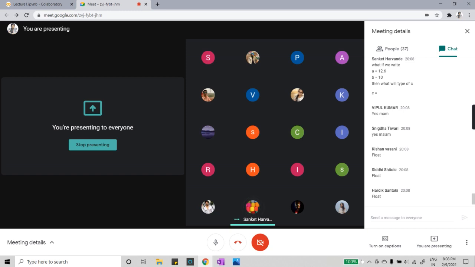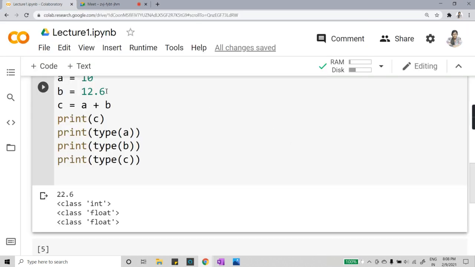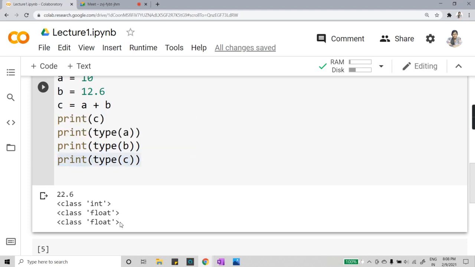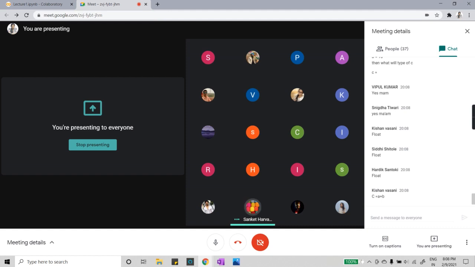Okay, ma'am. Just see this example which I have just shown here. I have written C is equal to A plus B, and after that I have printed the type for C to check what the type is. Now it is giving me the answer as float. Okay Sanket, is this clear? Yes, ma'am. Okay, fine.